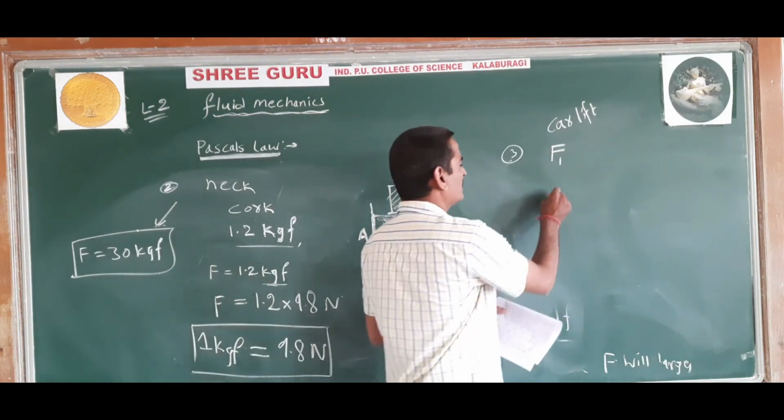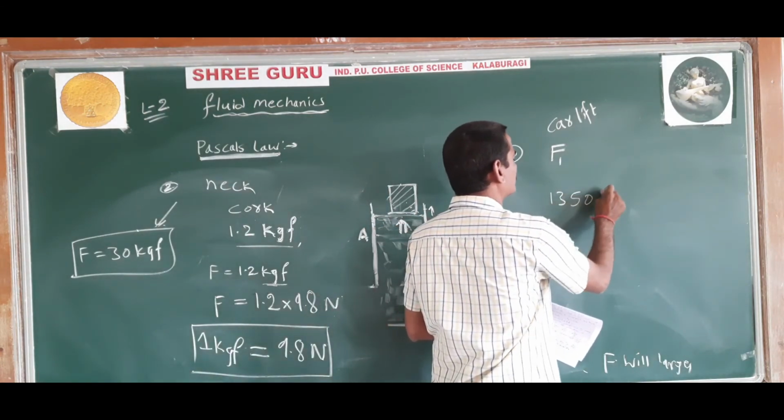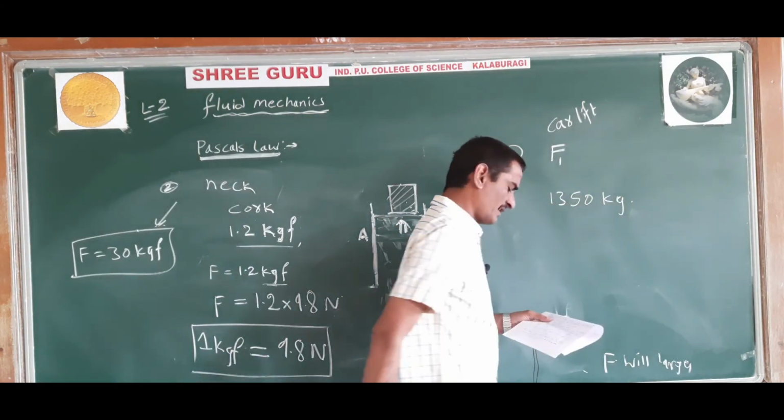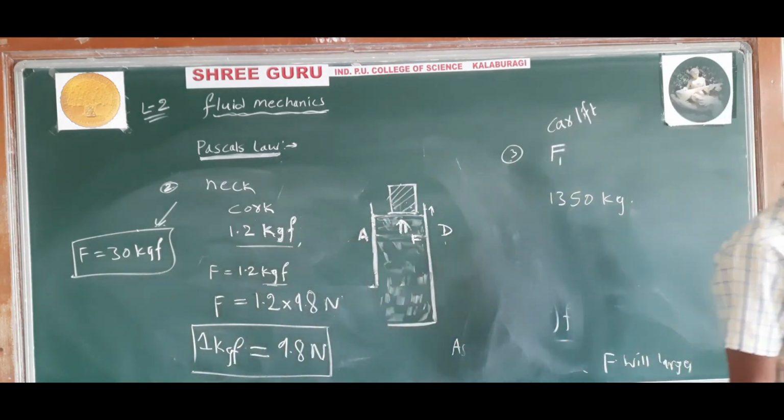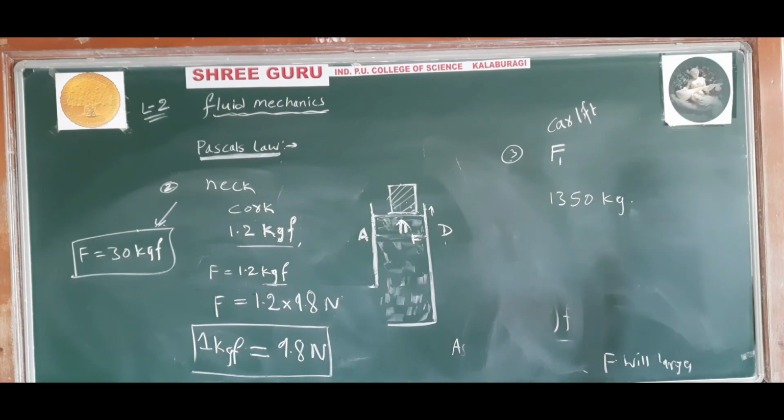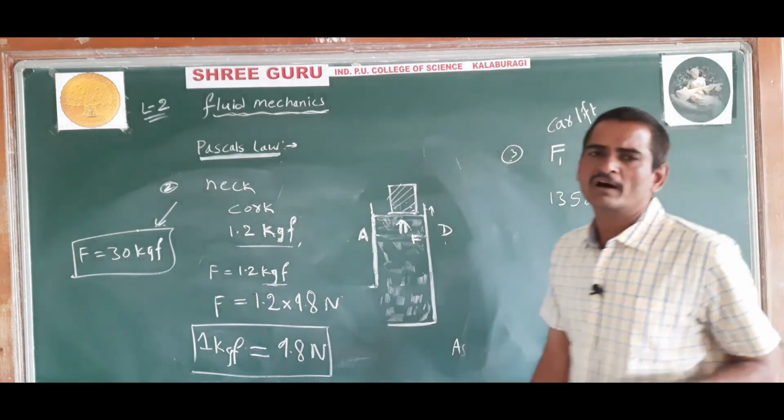If the mass of the car to be lifted is 1350 kg, what is F1?